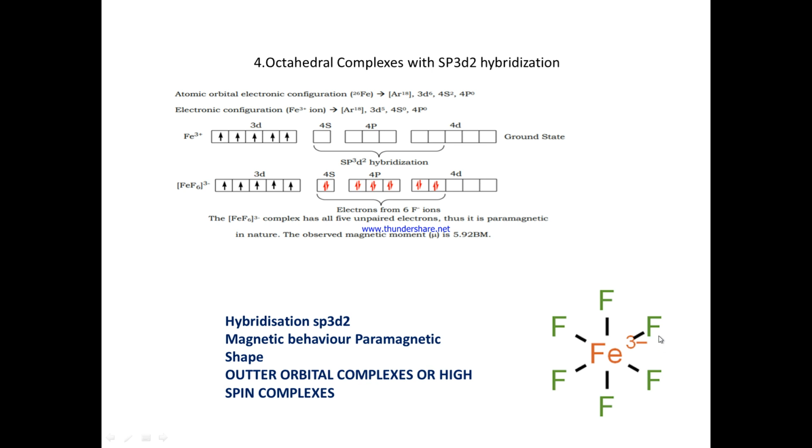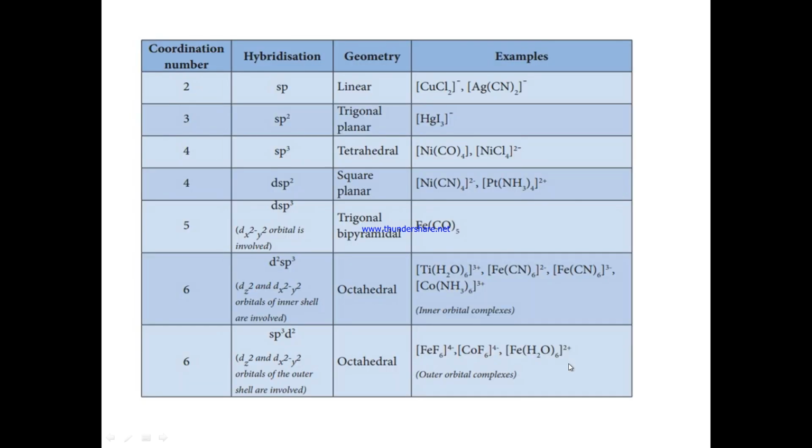So here you can observe the structure of the complex. Now to sum up the examples, hybridization and geometry, here you can have a glance. If the coordination number is 2, you find sp hybridization and a linear structure. For 4, sp3 gives tetrahedral, with examples. Similarly for 4 also dsp2, you will get square planar, with examples.